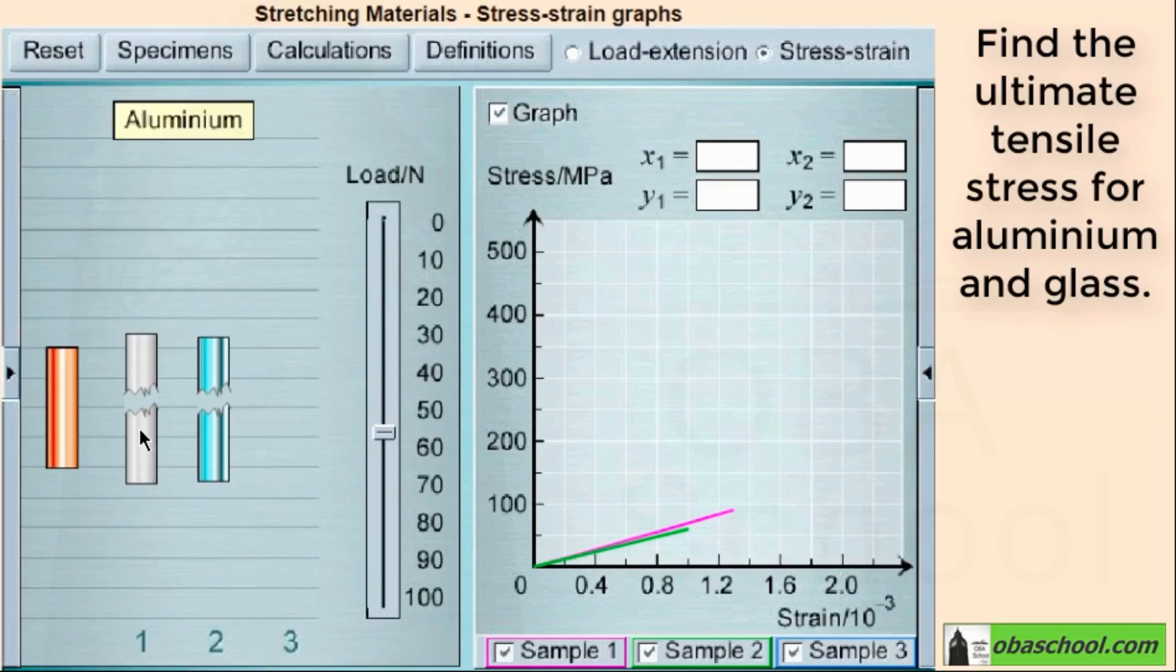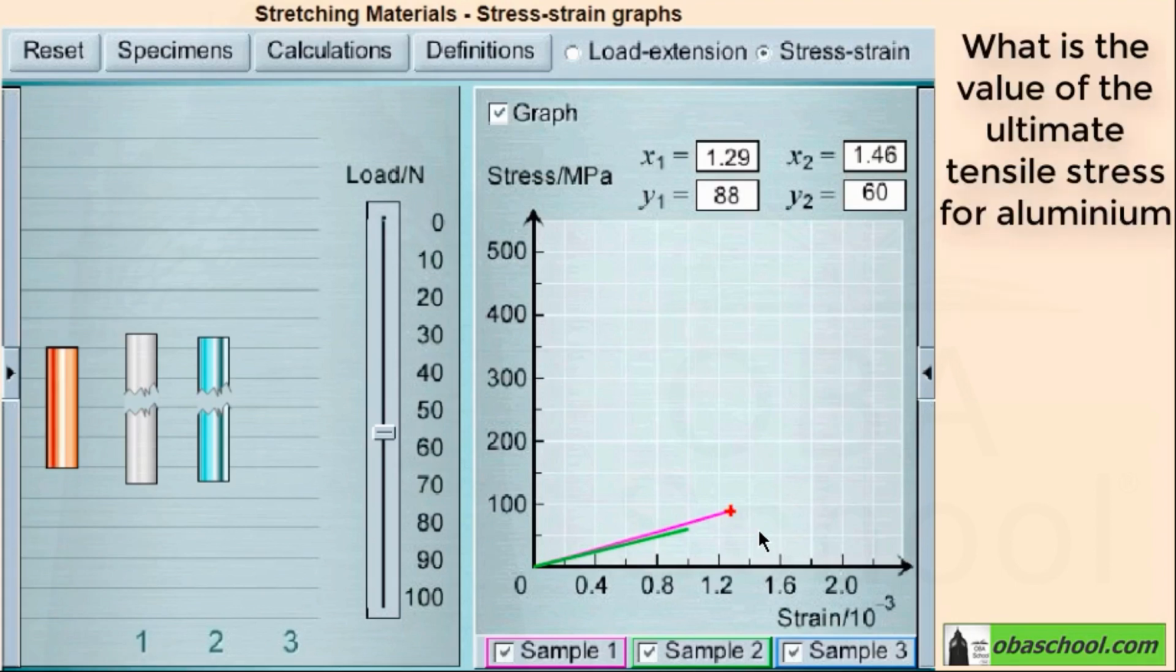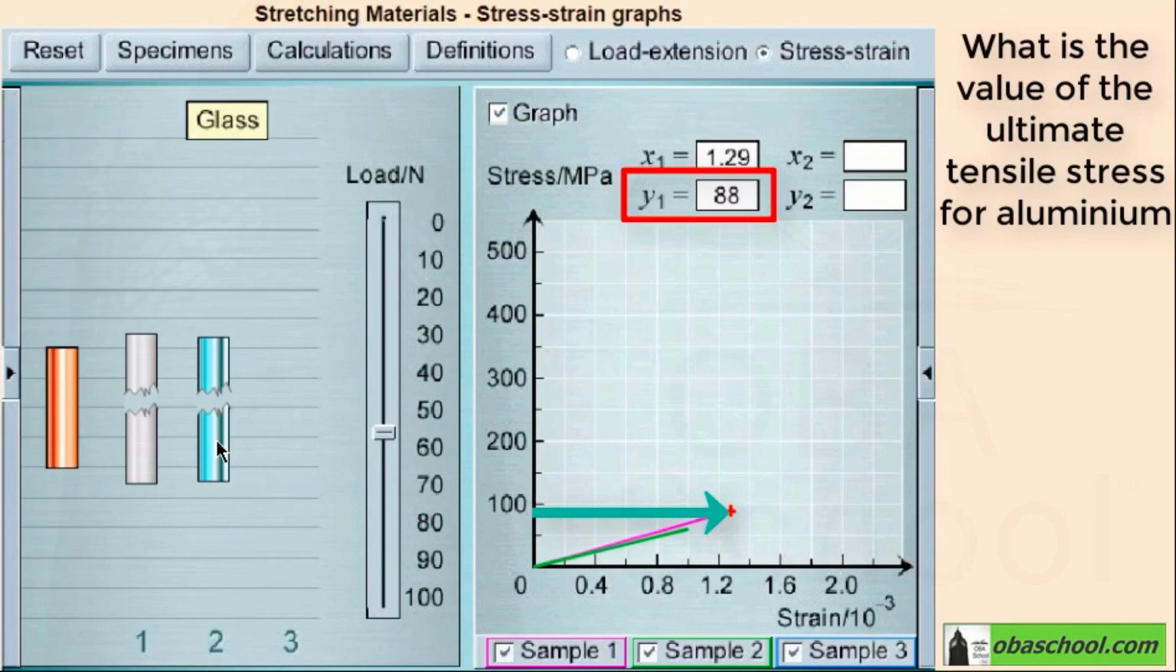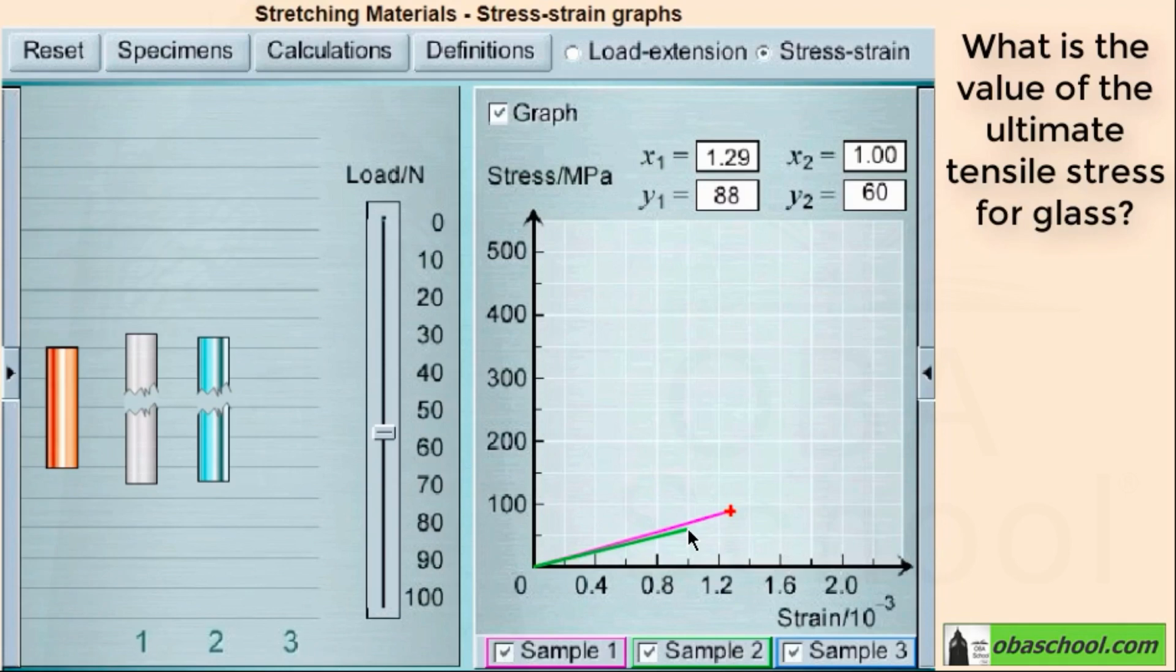So sample 1 is aluminium, represented by a pink curve here. So what is the value of the ultimate tensile stress for aluminium? Yes, it's 88 megapascal. And for sample 2, which is glass, represented by a green curve on the graph, what is the ultimate tensile stress of it? Yes, it's about 60 megapascal.